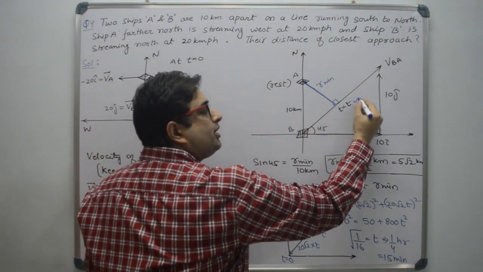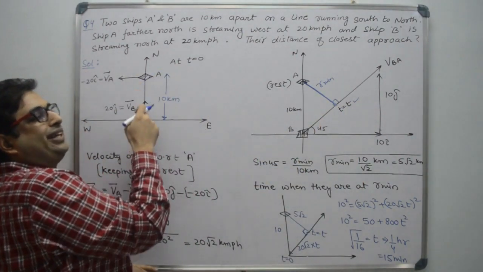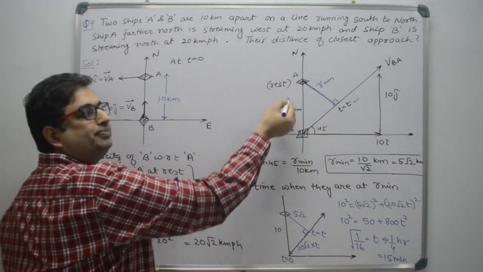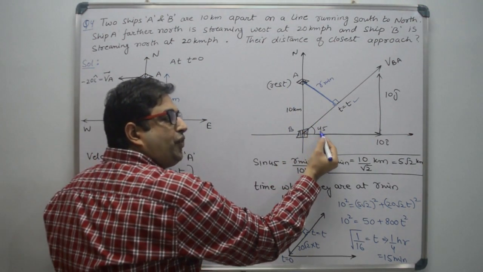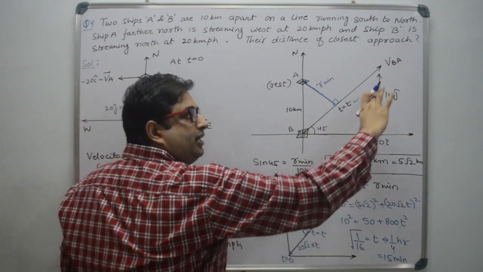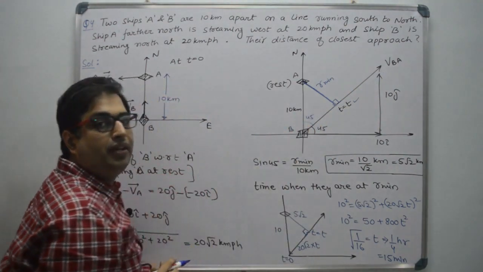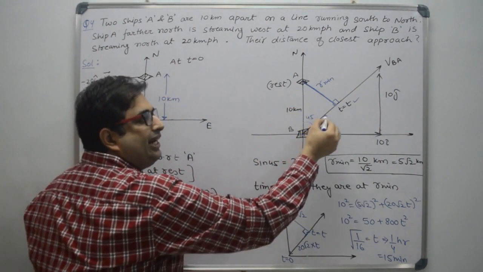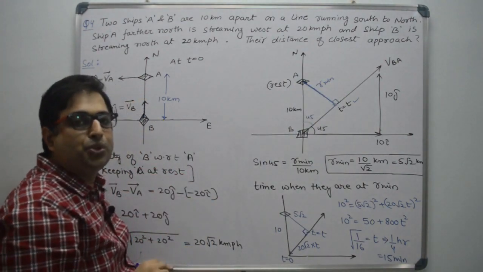Let us suppose the time at this instant is T, and this is the starting condition. So this is 10 kilometer, right? This is 45 degree because this is 10, this is also 10. So this angle is also 45 degree, right? From this right angle triangle, you can calculate the minimum distance between the two ships.